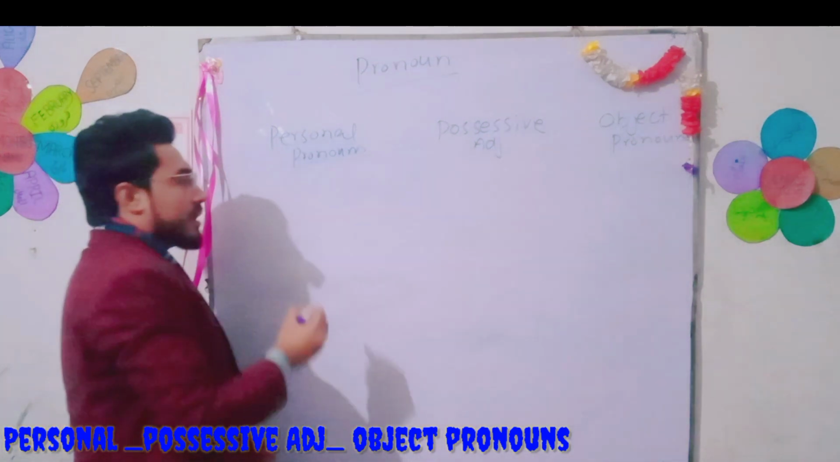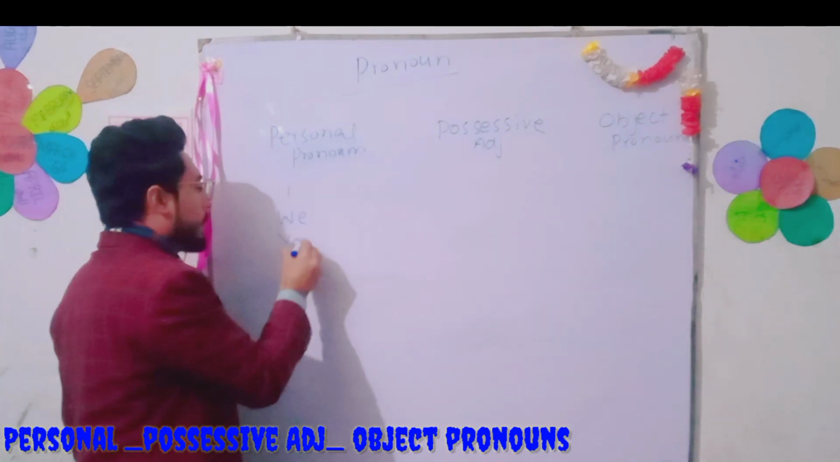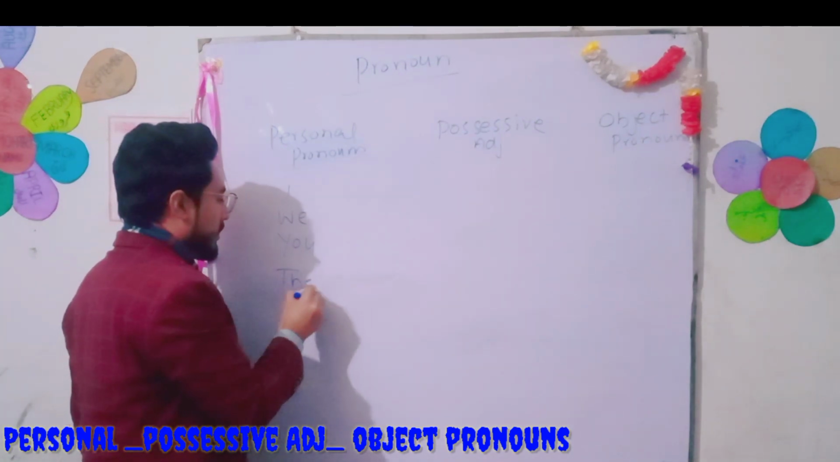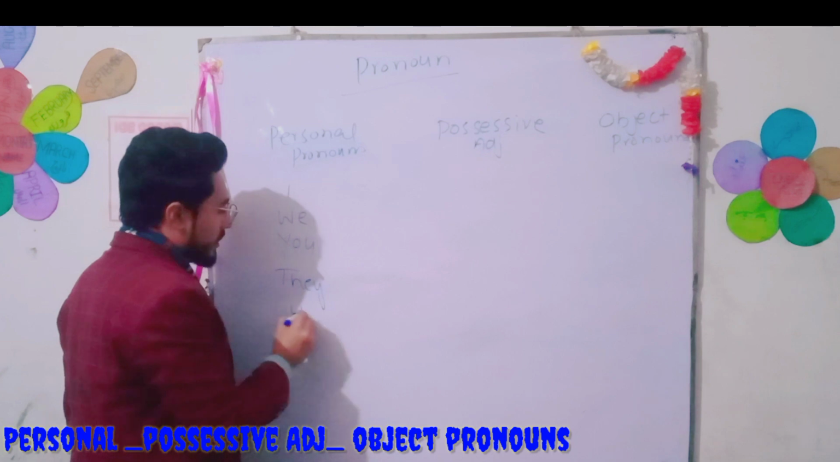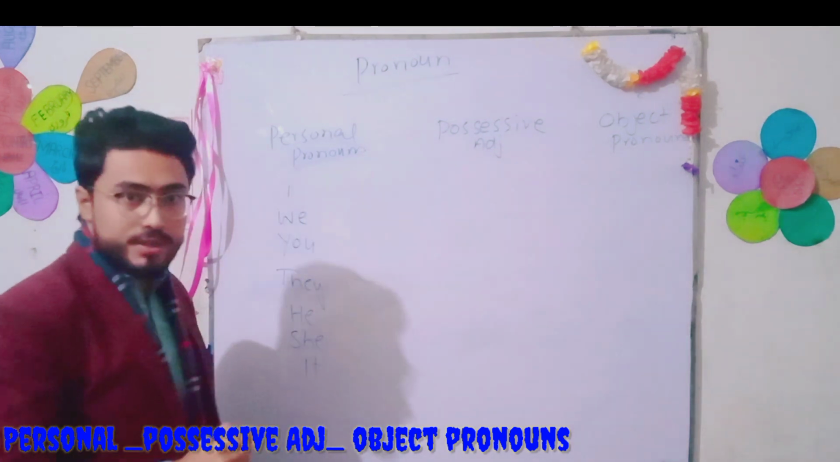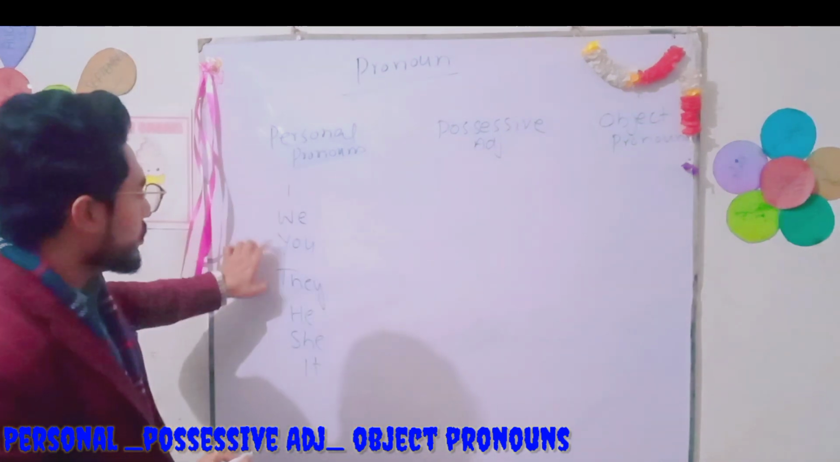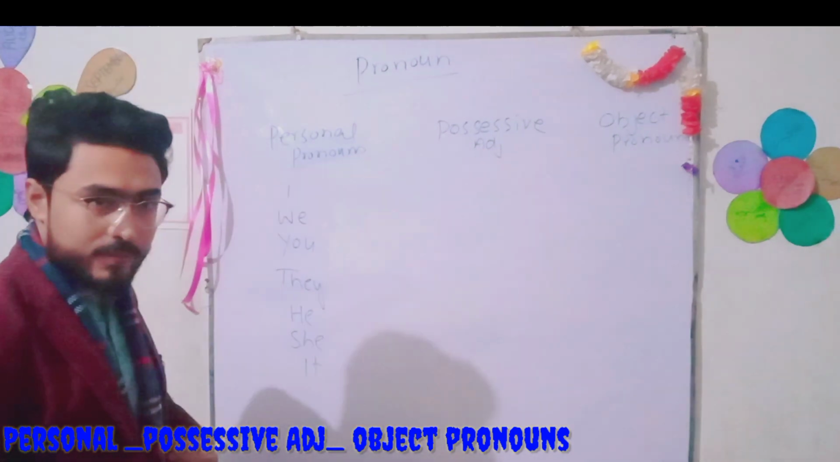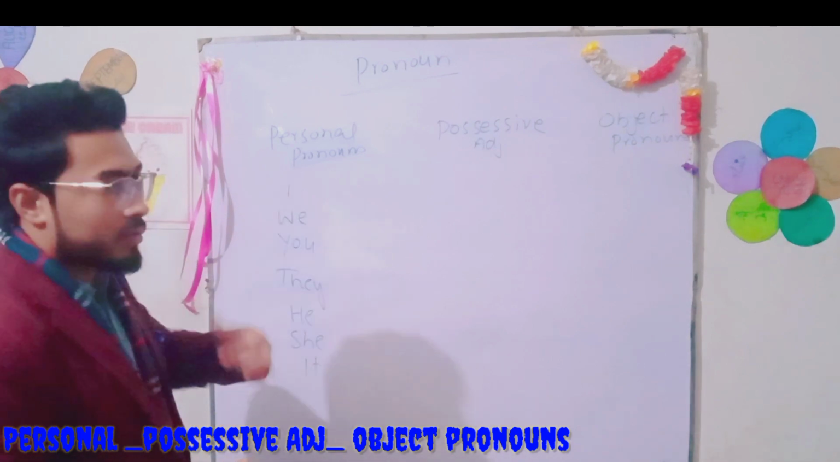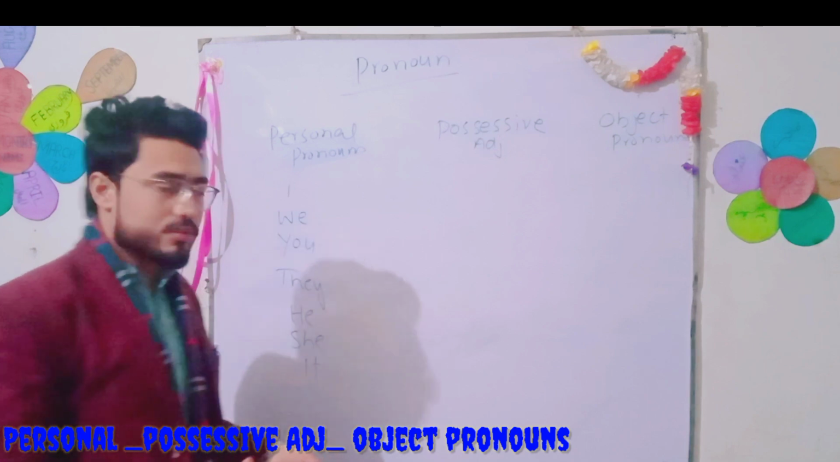Personal pronouns are I, we, you, they, he, she, it. Got it? These are personal pronouns: I, we, you, they, he, she, it. For I we use it.